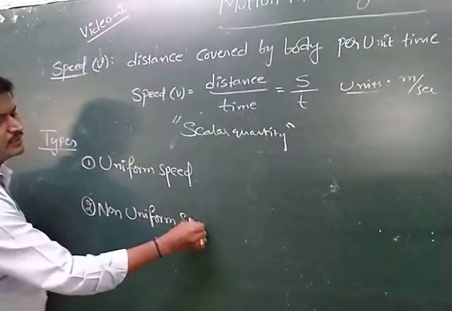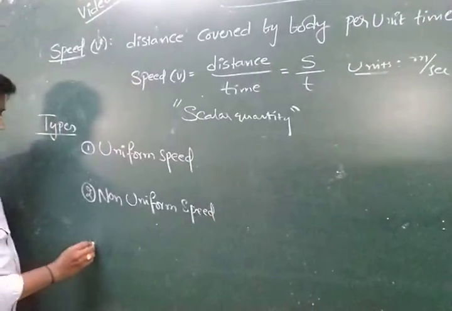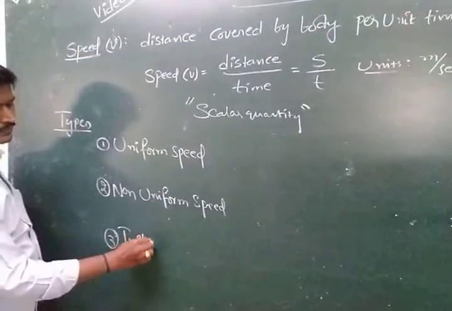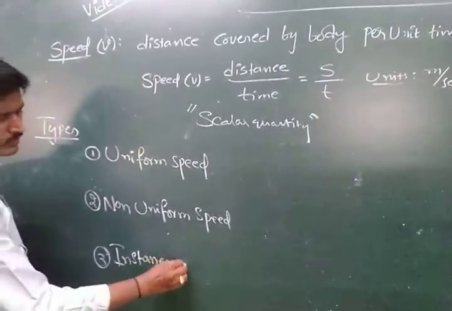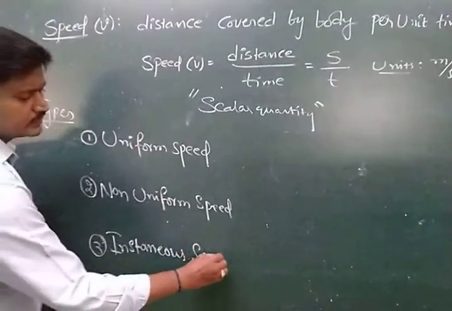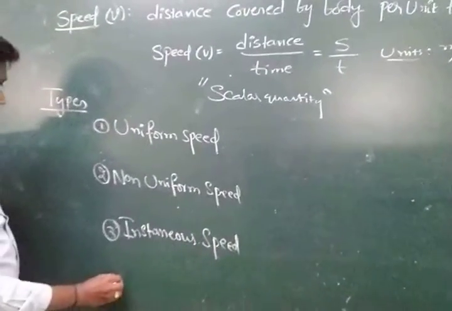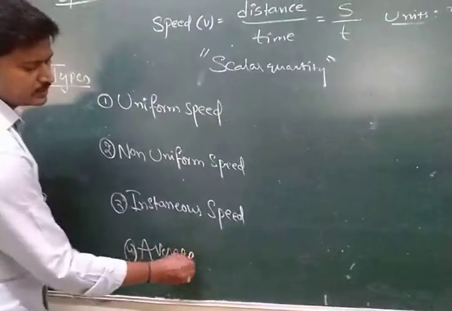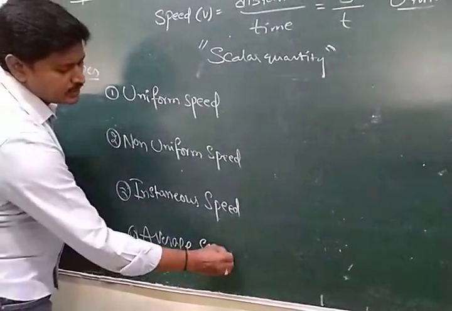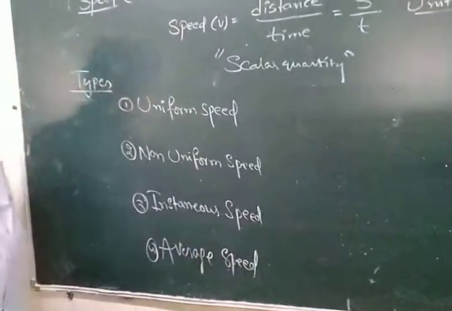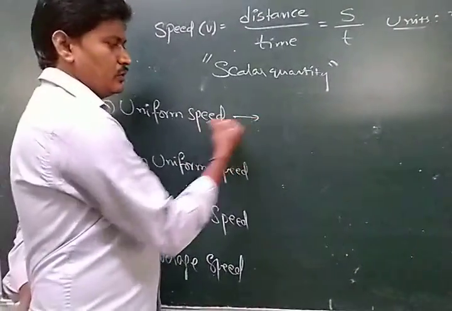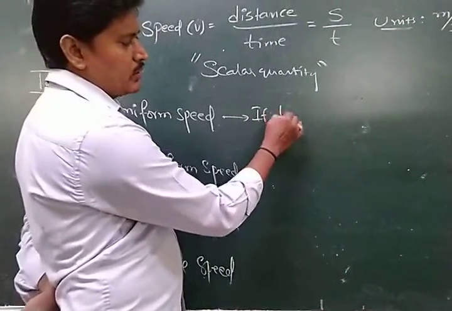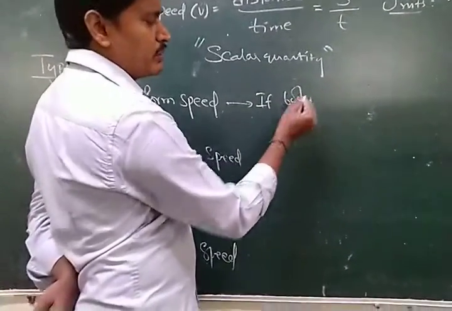Third one is instantaneous speed. Next, average speed. So these are the types of speeds. Uniform speed is nothing but when a body covers equal distance in equal time interval.